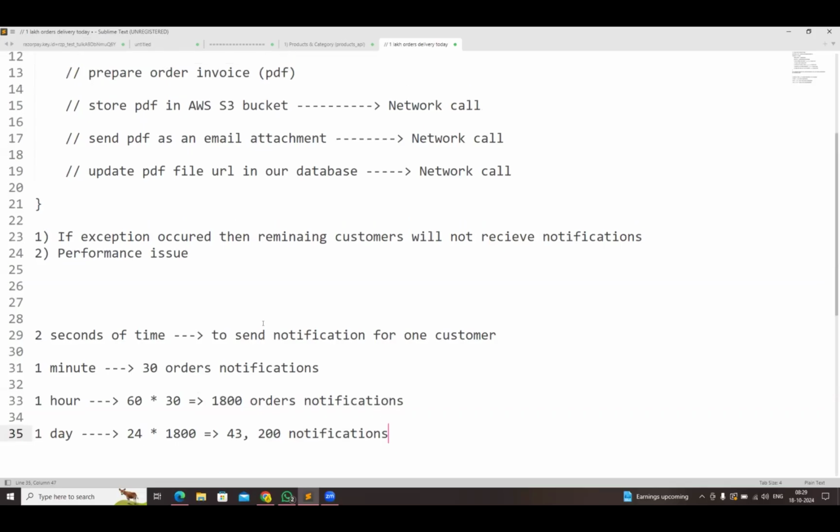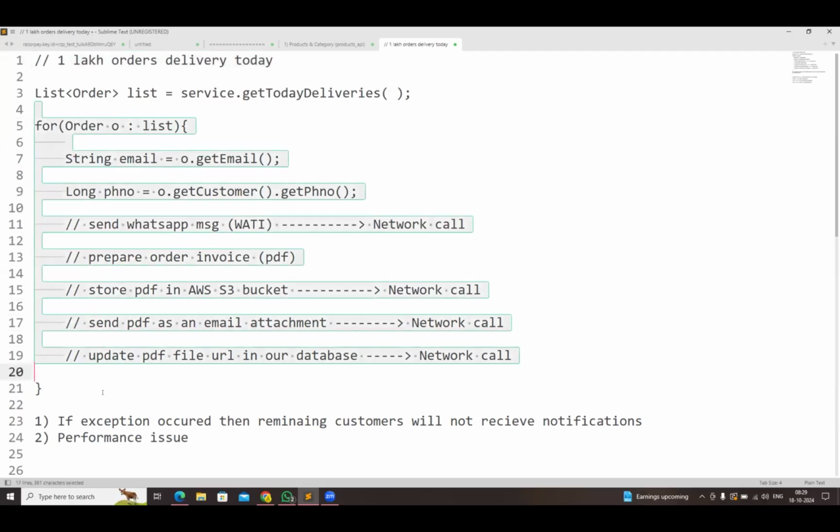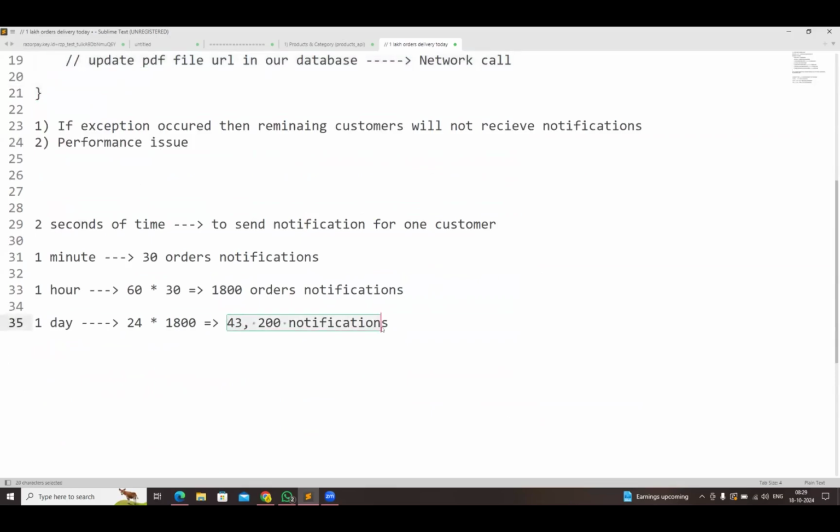Suppose today we have 1 lakh deliveries. So when we have 1 lakh deliveries, if you run your program 24 hours, how many notifications is it sending? 43,200 only. Then what about the remaining 60,000 customers? When will they get the notification?